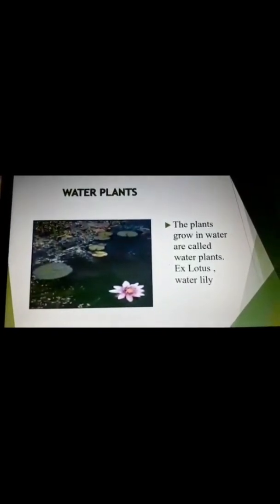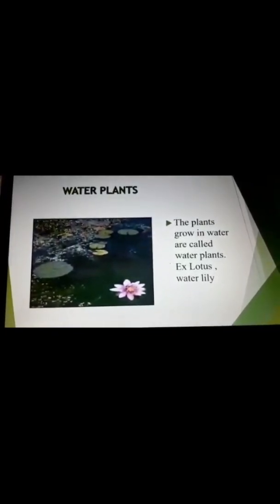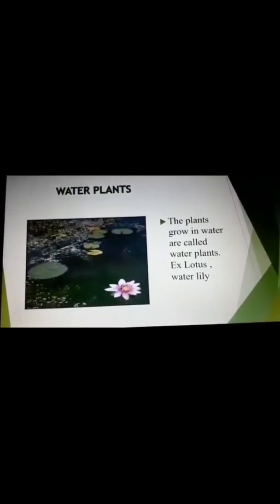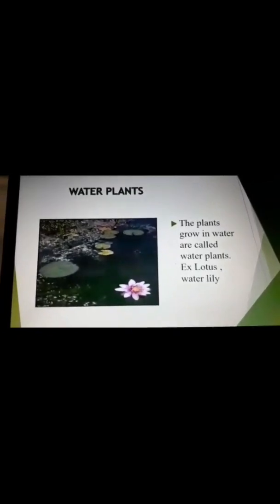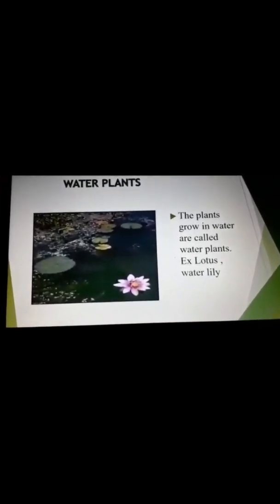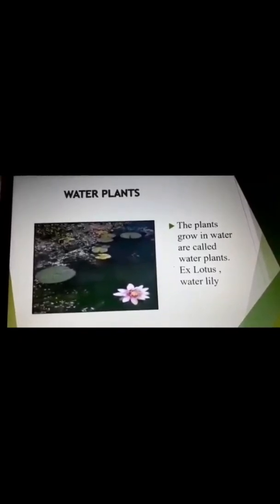The plants that grow in water are called water plants. For example, lotus, water lily, etc. Okay, some plants' habitat is water. They grow in water, and they are called the water plants.